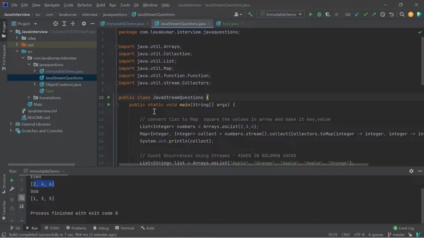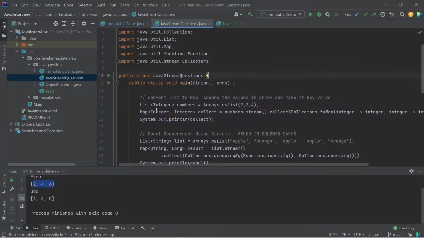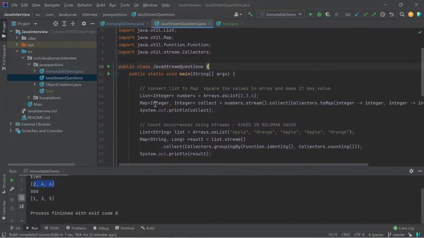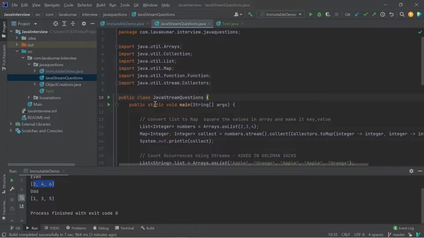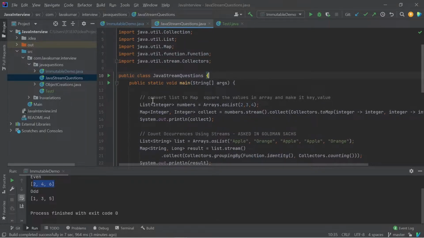So let us assume I got three questions from three different companies. One company is called PaySafe. They gave me a list and asked me to make it a map. The assumption is the list 2 3 4, and they want to make it 2 colon square of 2 which is 4, 3 colon 9, 4 colon 16. That is their expectation.